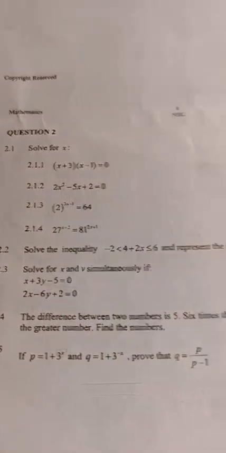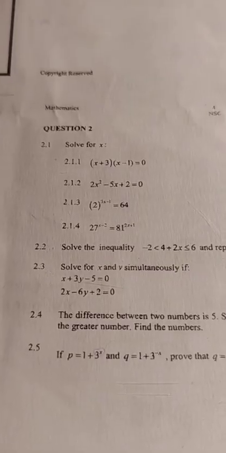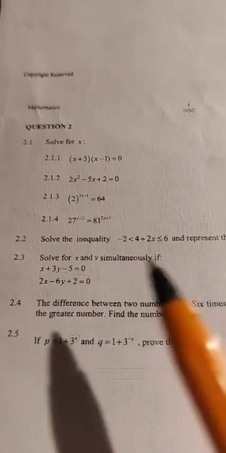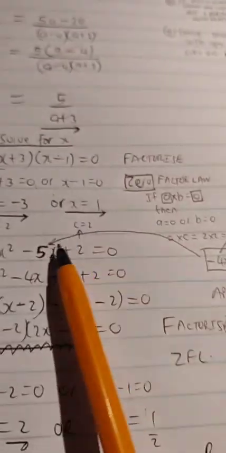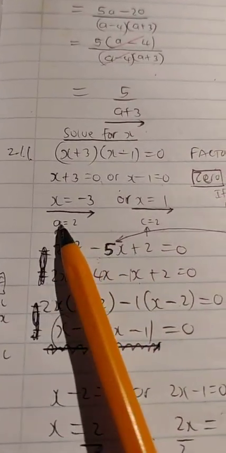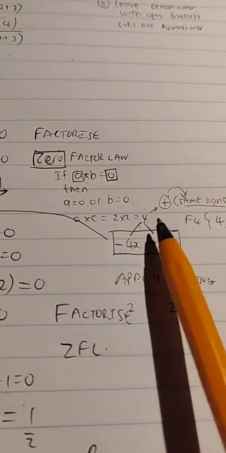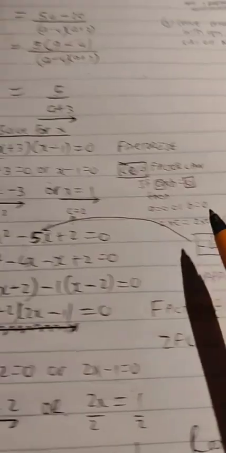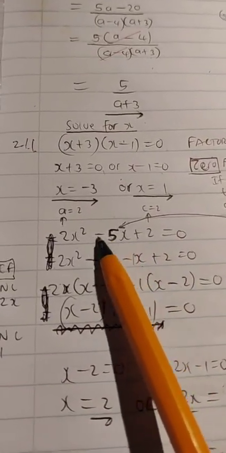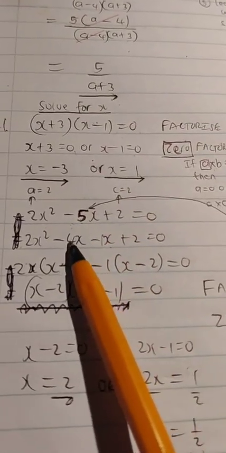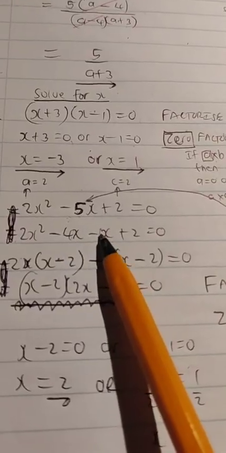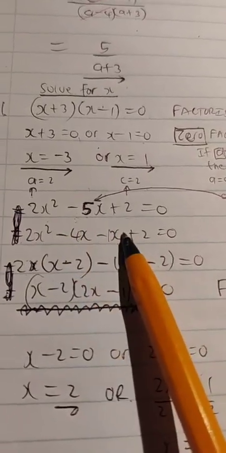You can use your advanced AC method, where, as I said, you multiply the a and the c together first, you get 4, then find the factors of 4 which, when you add together, give you -5. You get that -4x and that -1x, which are the appropriate factors.